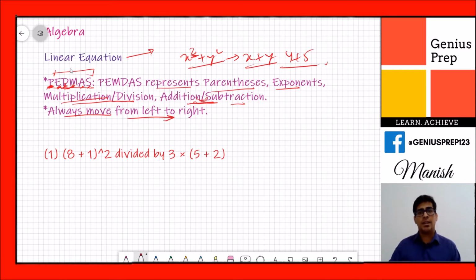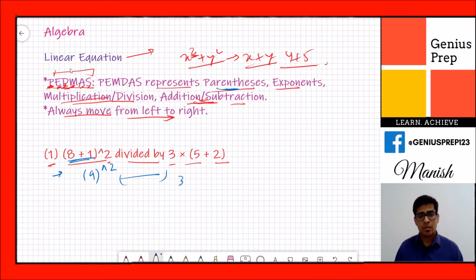Let's take an example and then you will understand how we can solve a linear equation. The example says 8 plus 1 whole square divided by 3 times 5 plus 2. First we will use PEMDAS. It says first we need to solve the parenthesis, meaning these brackets. So 8 plus 1 is 9, so we have 9 whole square divided by 3 cross 7.